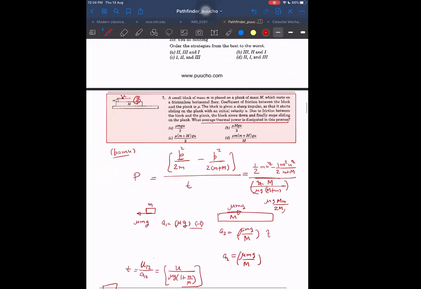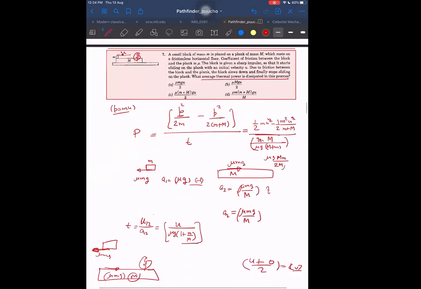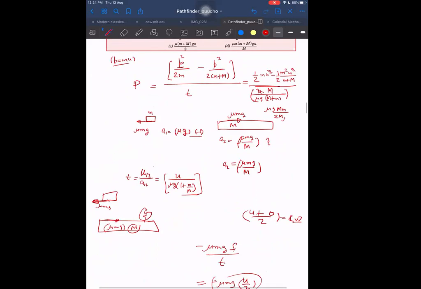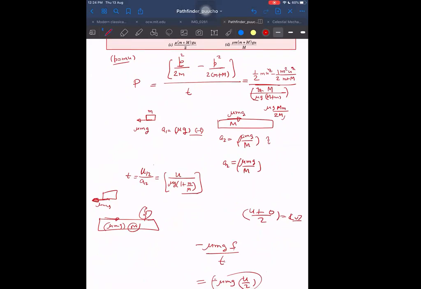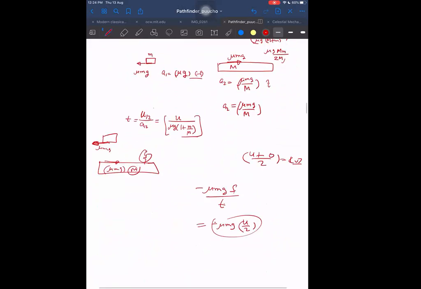Just minus mu mg U by 2. But because they are writing magnitude wise, so obviously it should be taken mu mg U by 2. So is it not a really very simple way to do? Just quickly we can get the answer very easily. But only after we already see, sometimes we may not get the idea. So therefore first I took the normal method, how we can do it, and then I gave you the shortcut also.